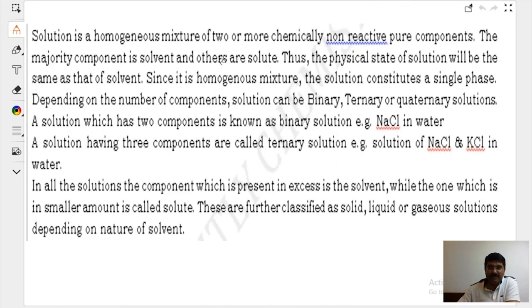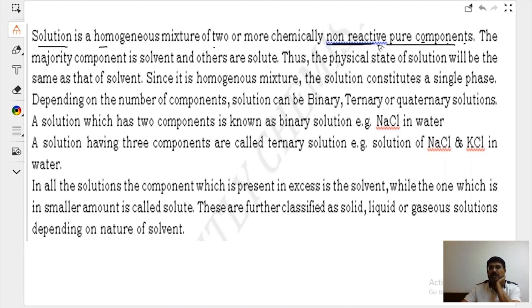Solution cannot be completed in one session. What do you mean, can be completed in one session? No beta, it will take around 7 or 8 hours. Solution is a big topic, and we are preparing for your competitive exam. I might be able to finish simply the strength of solution today. So don't worry. Solution is a homogeneous mixture of 2 or more chemically non-reactive pure components.